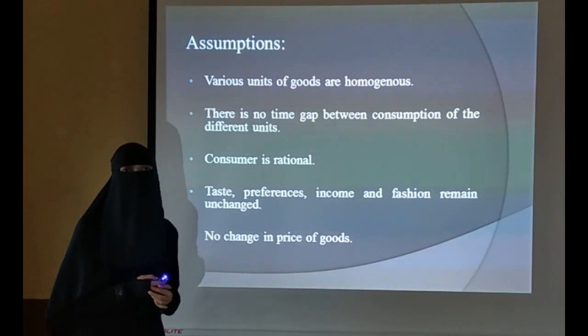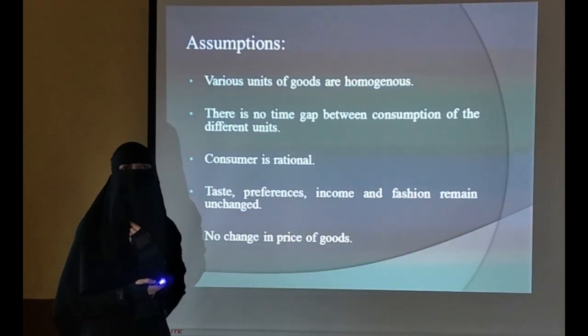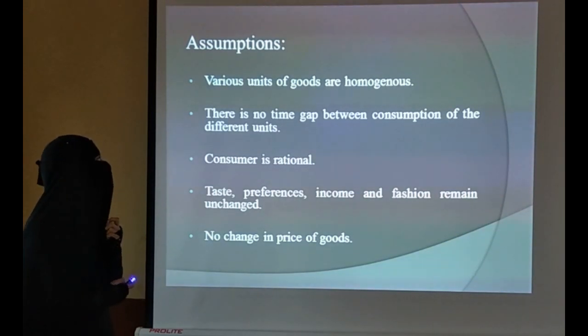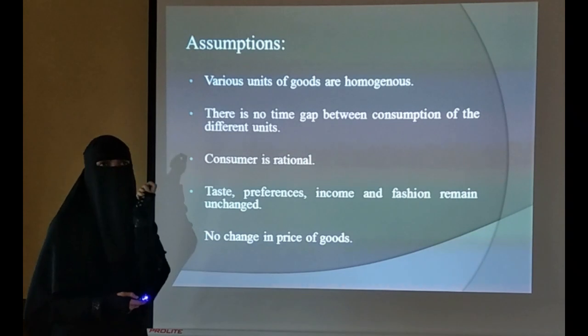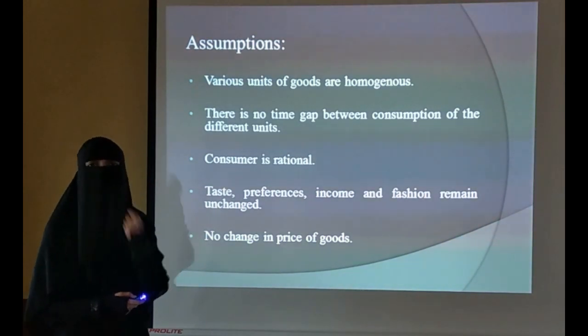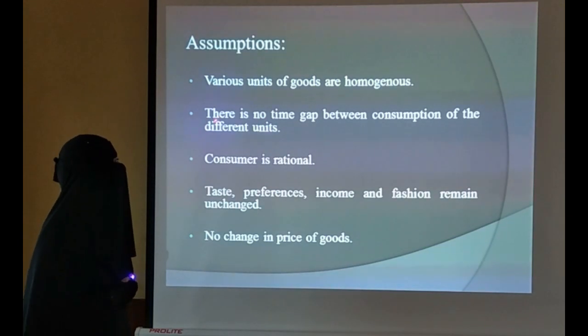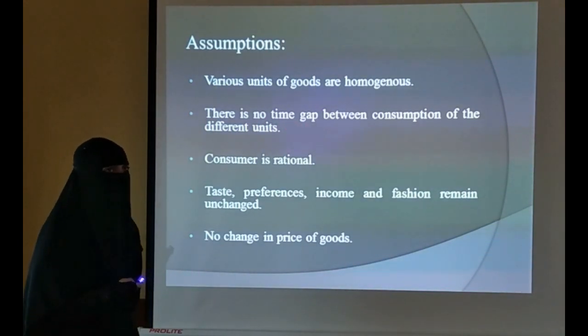Homogeneous means same, which are going to remain the same in size, quality, quantity, everything. The commodities we are going to consume are going to remain the same. As we have seen, with the same burger, the quality will remain the same, the quantity will remain the same, the flavor will also remain the same. There will be no change. The next assumption says that there is no time gap between consumption of the different units.